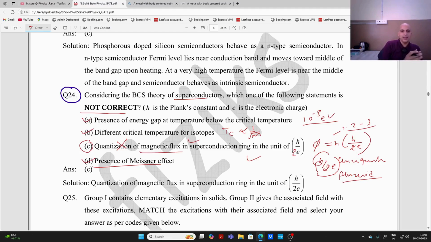So in this lecture, I have taken up a few questions, not so many, to recall all those important things that I have covered in this course of solid state physics. I am hopeful that the things are clear. Now in the next lecture I will start a new topic. So thank you very much.